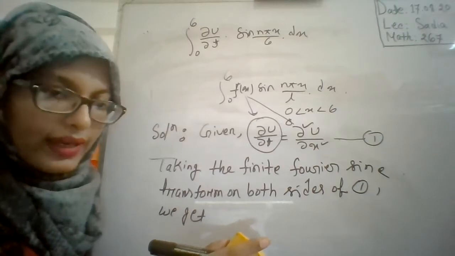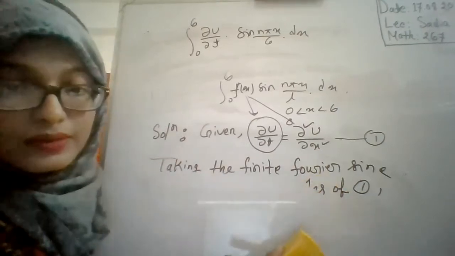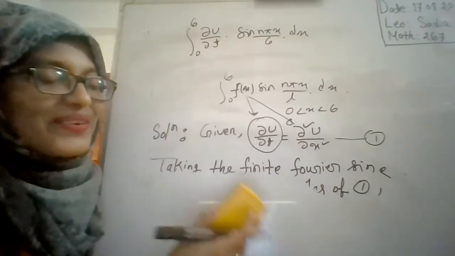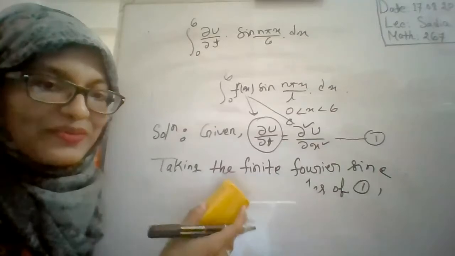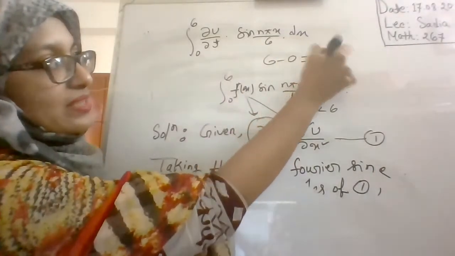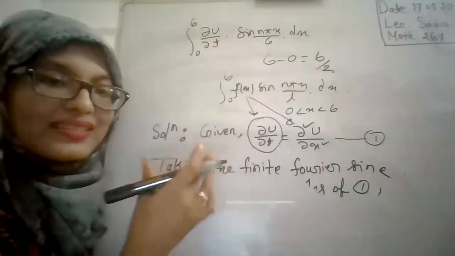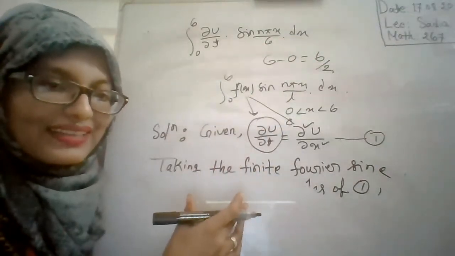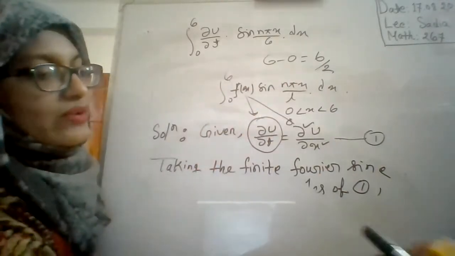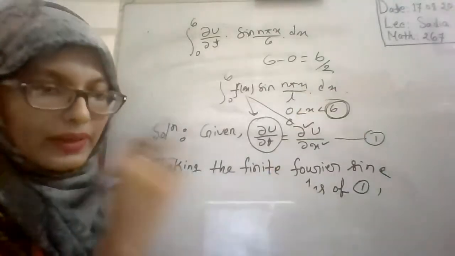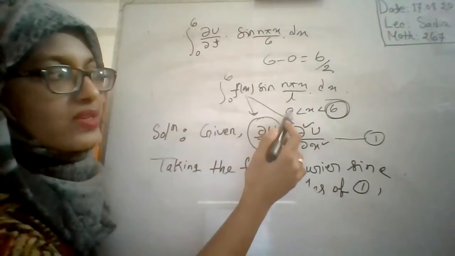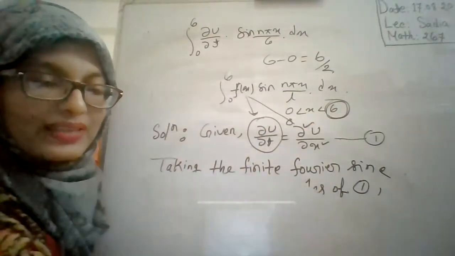Those rules of dividing 6 minus 0 by 2 are for Fourier series. This is not a Fourier series, this is a Fourier sine transform. Here you just use the upper value, the terminal point of your domain, because the range is 0 to L. It starts from 0 and the upper value will be L. Nothing else.